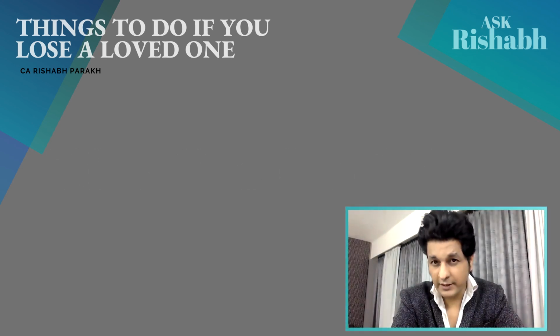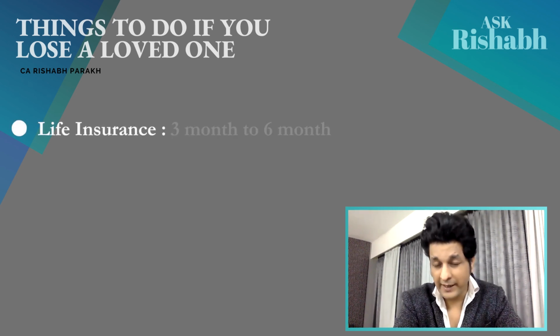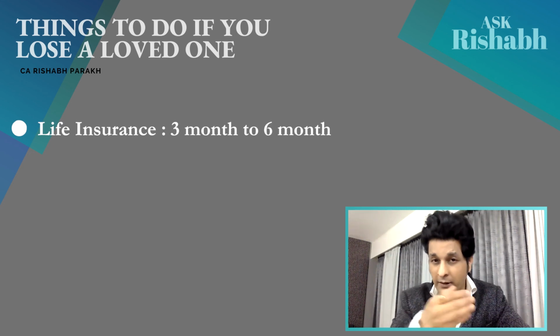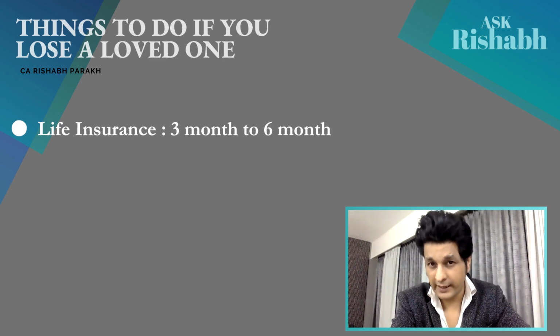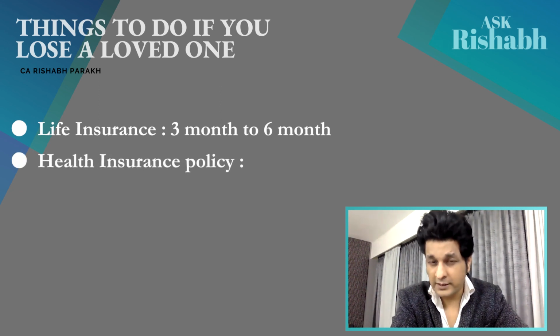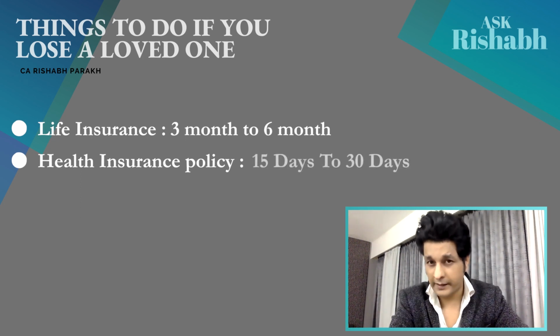Most of the financial tasks have to be complied with within a specific time frame. For example, a life insurance claim has to be lodged within a period of 3 to 6 months. Though there is no standard time period as such, the more you delay, the more you need to explain the reason for that delay. For a health insurance policy, typically where you have to opt for reimbursement, you have to lodge a claim within 15 to 30 days.